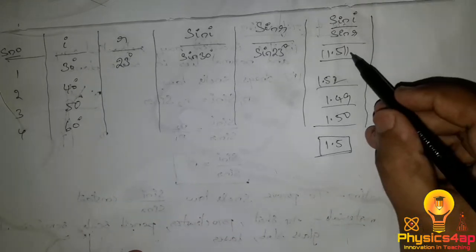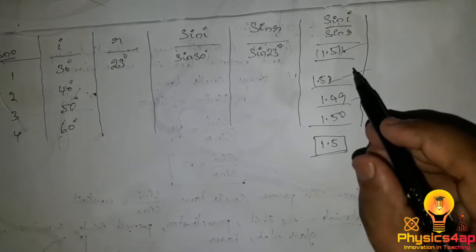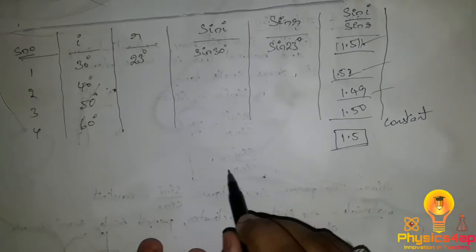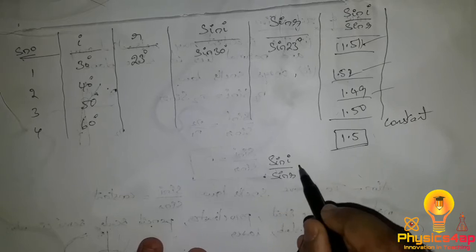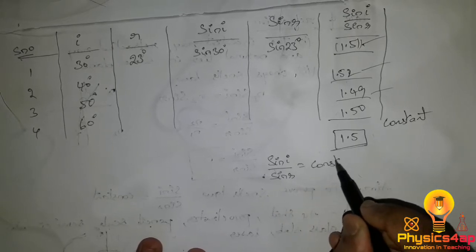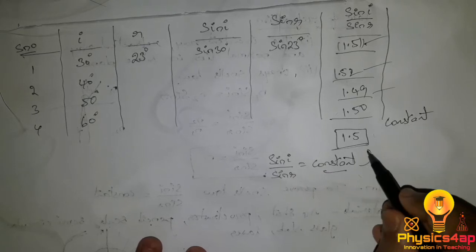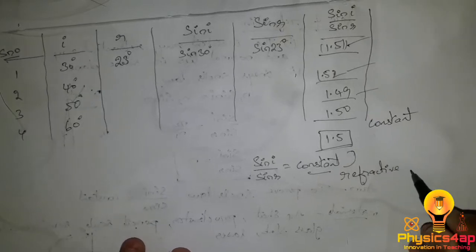So if we see all these values which we are getting here are almost equal, and we are getting here a constant value. So by this experiment we can prove that sin I by sin R is equal to constant, and this constant value is nothing but the refractive index